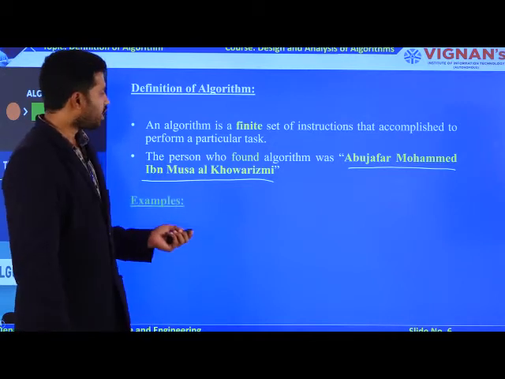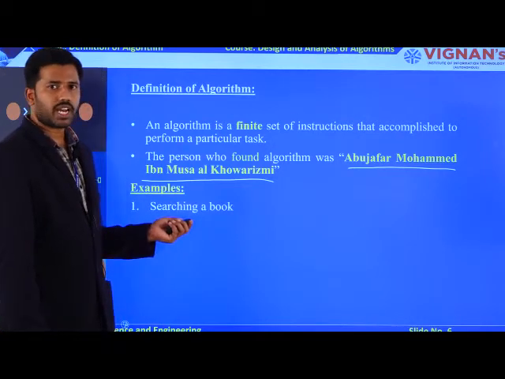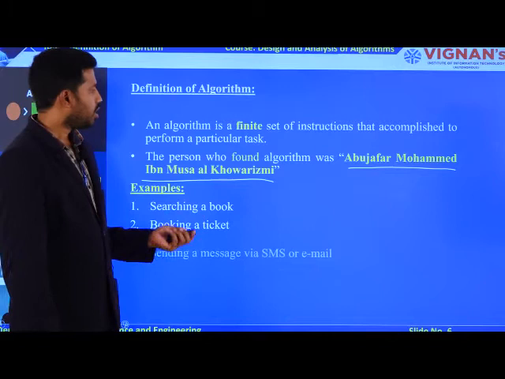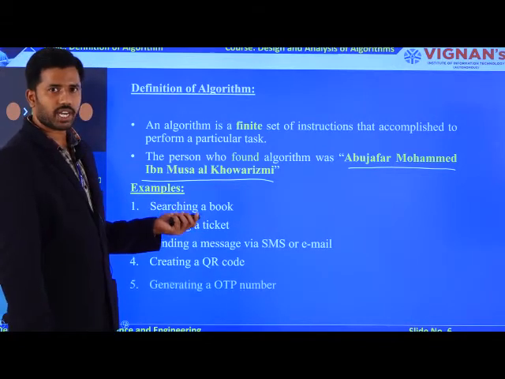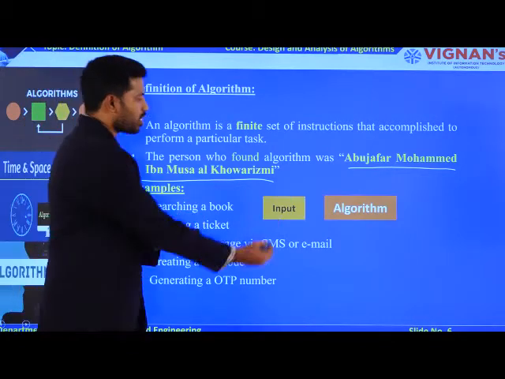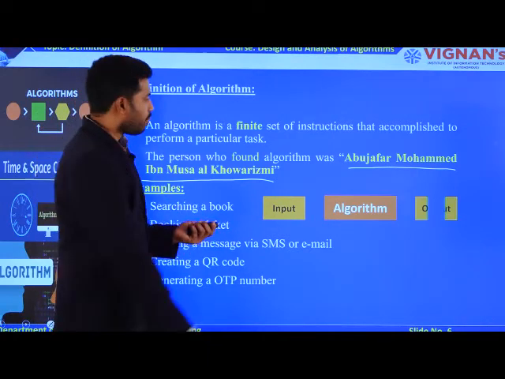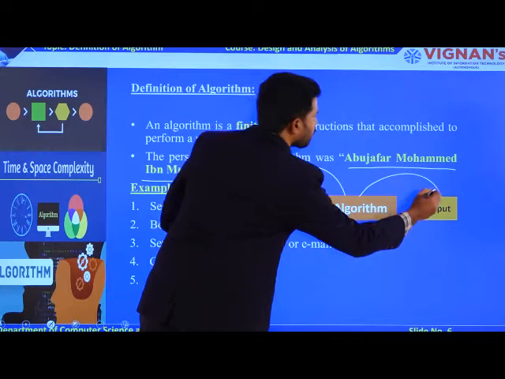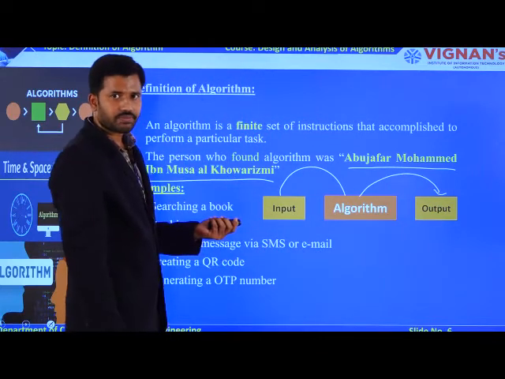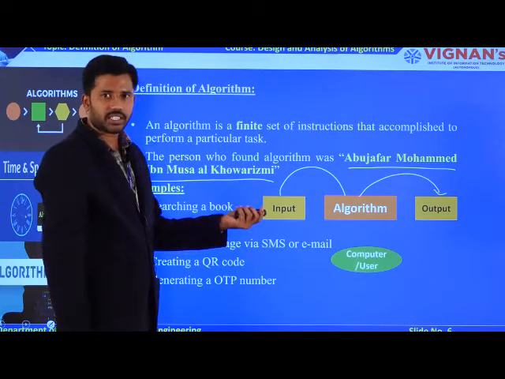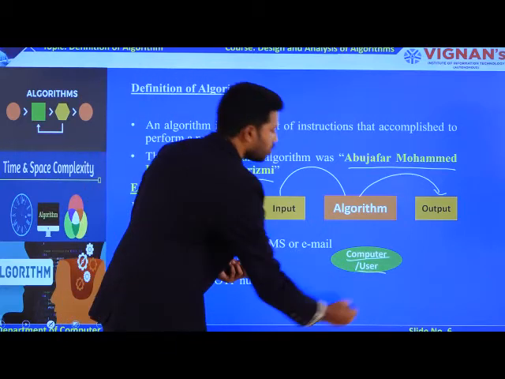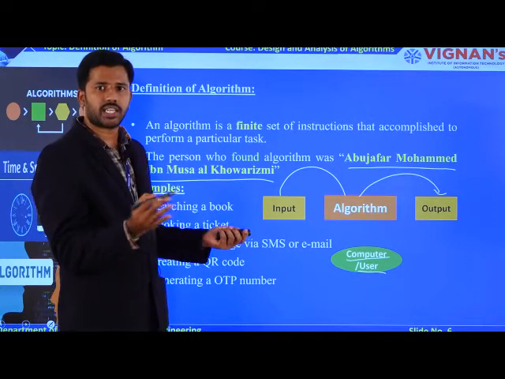Now let's observe the picture, the graphical representation of an algorithm. For every algorithm you must give an input. Based on the input, the algorithm works. By taking the input, the algorithm will produce an output. So how are we providing the instructions? Through the computer or through the user, you are continuously sending the instructions.